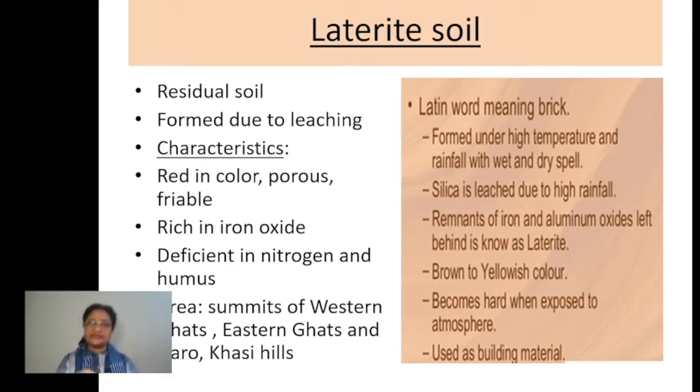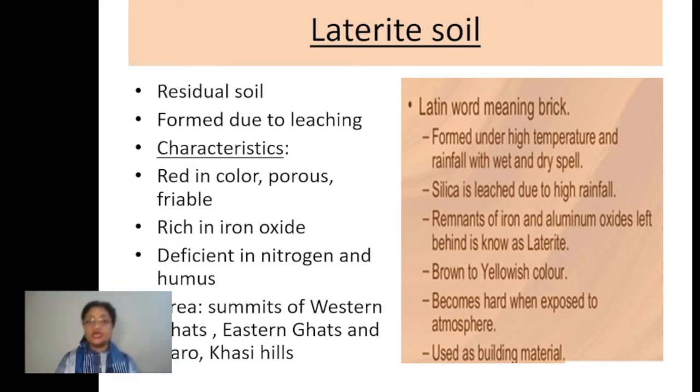Now, one thing is again important here. Behind its formation, it can be formed by the underlying bedrock, the igneous rock, or the old crystalline metamorphic rock also. But another important thing is that, anyhow, if the soil has been formed, it has gone through the process of leaching.